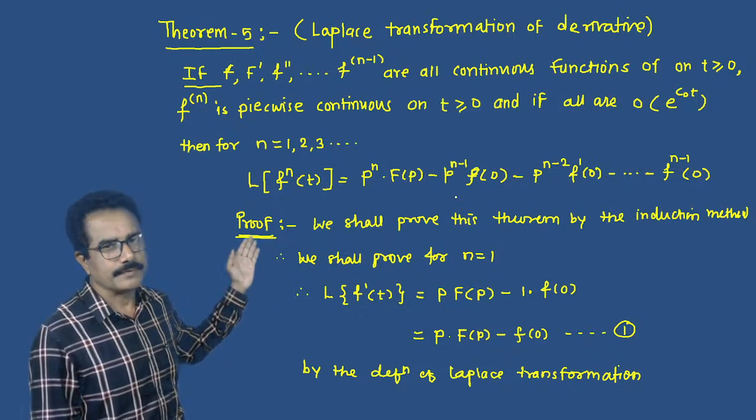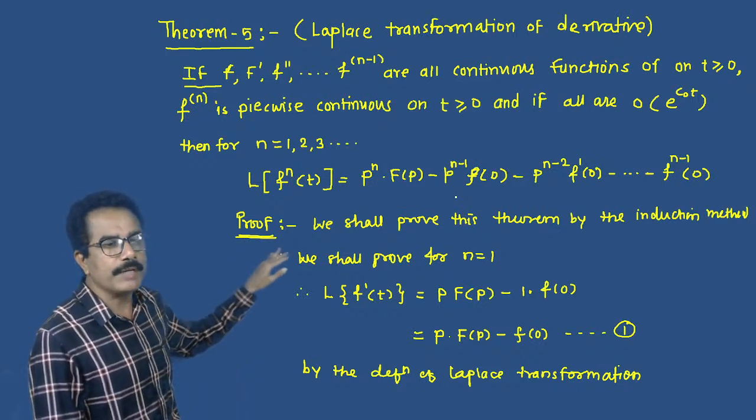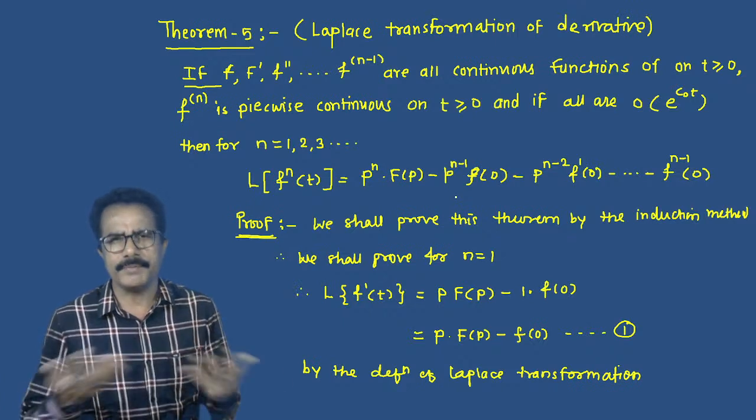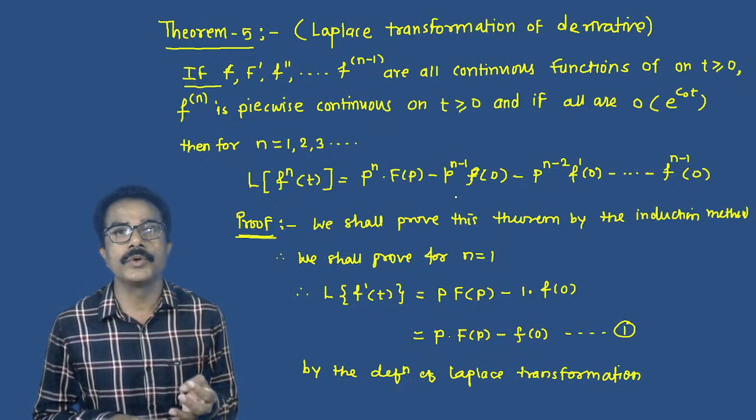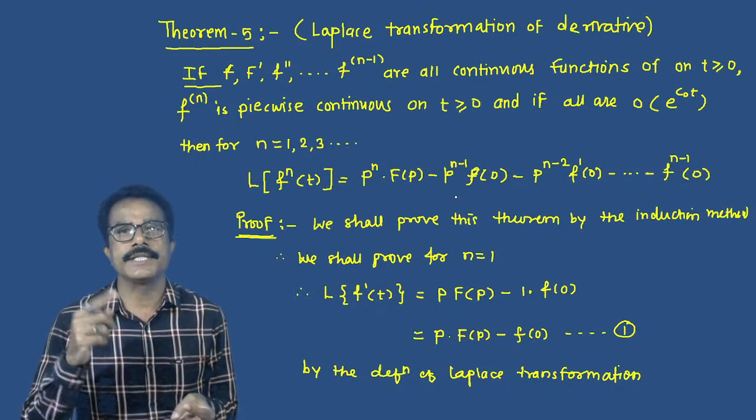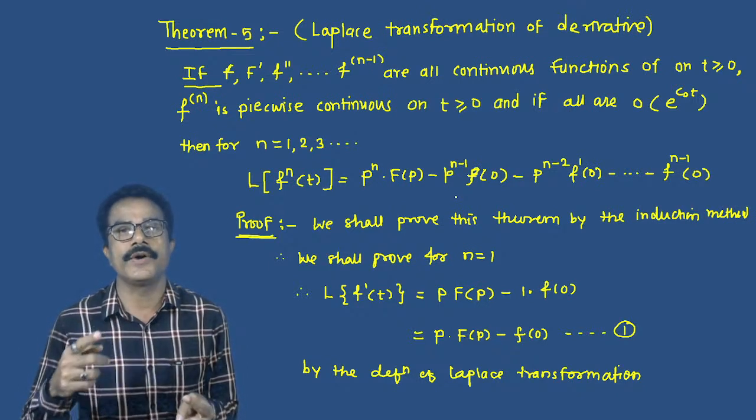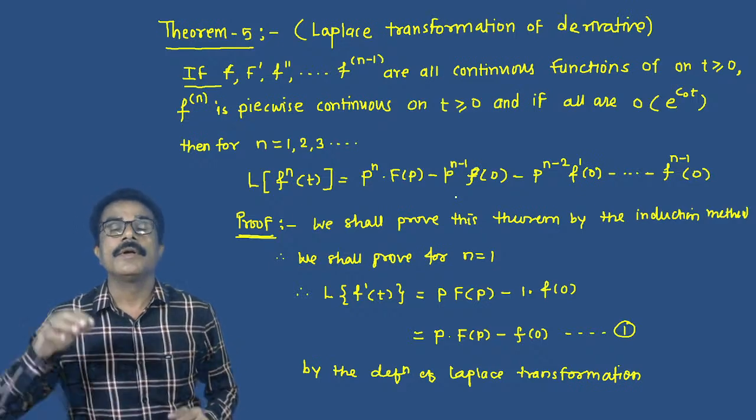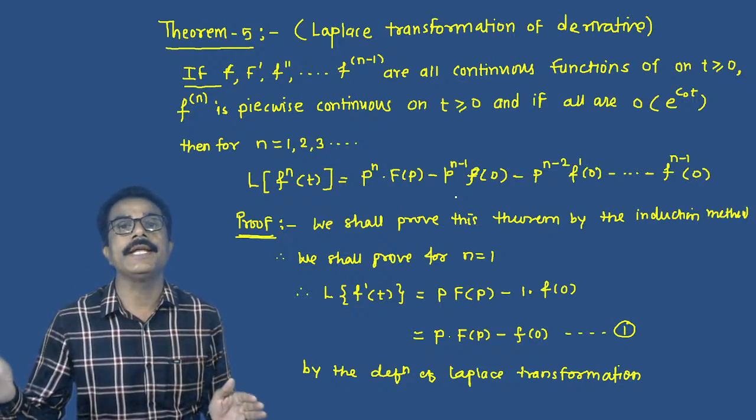Okay, now we shall prove this theorem by the method of induction. Method of induction means what? First of all, we have to prove this result is true for n = 1. This result is true for n = 2. This result is true for n = 3. In this way, we can show that this result is true for any value of n.